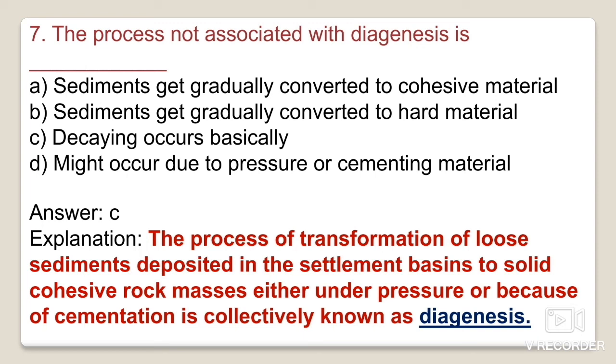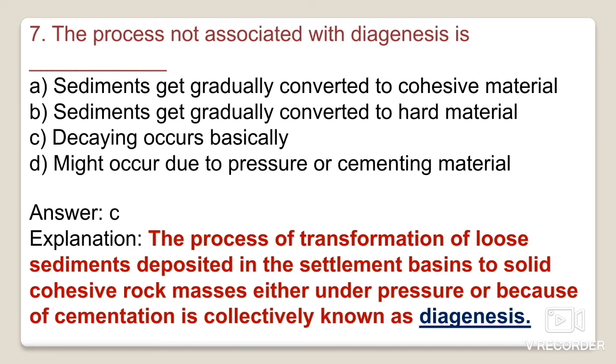But for this current question, the process which is not associated with diagenesis is decaying occurs basically. That is not occurring. The remaining options, sediments getting gradually converted to cohesive material, and to harder materials, might occur due to the pressure or the cementing materials. So the correct option is option C, decaying occurs basically, which is not associated with the process of diagenesis.